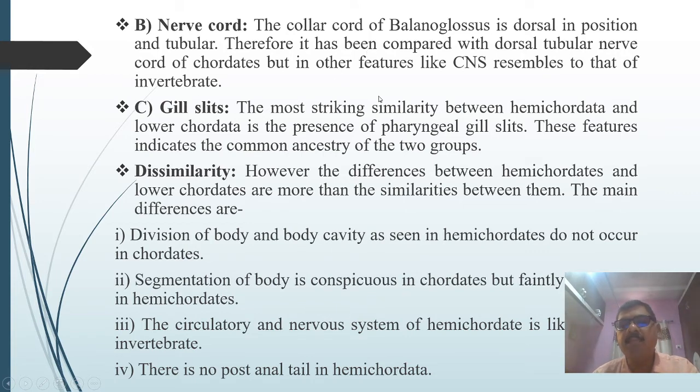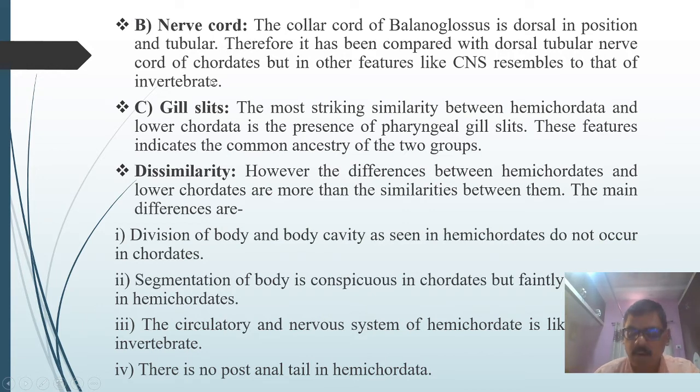The most striking similarity between the hemichordata and lower chordata is the presence of the gill slits. Because the hemichordata or Balanoglossus show pharyngeal gill slits, and these gill slits are also present in the lower chordates. And these features indicate the common ancestry of the two groups. Means among the three fundamental characteristics, Balanoglossus shows striking similarity with the gill slits, somewhat similarity with the nerve cord, and doesn't show any similarity with the notochord.